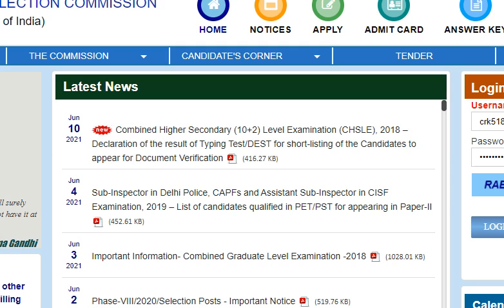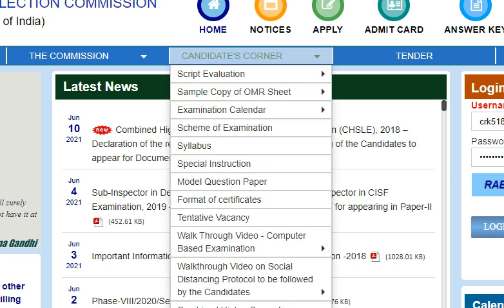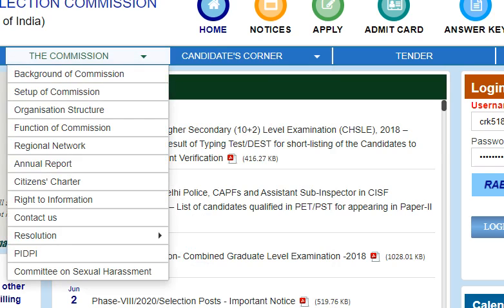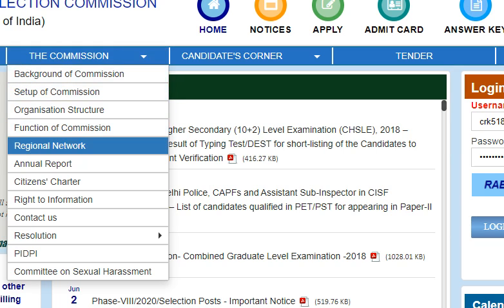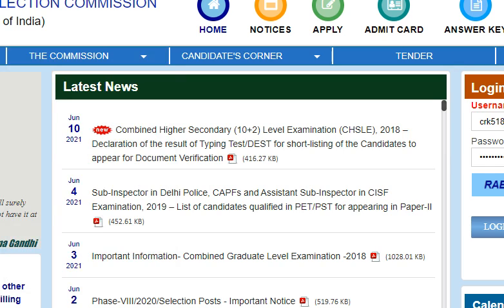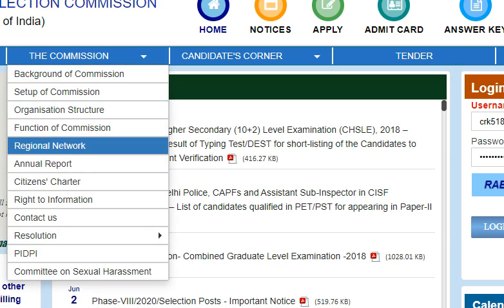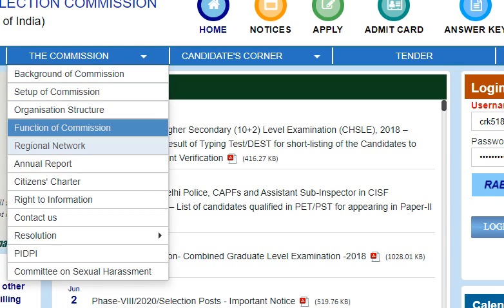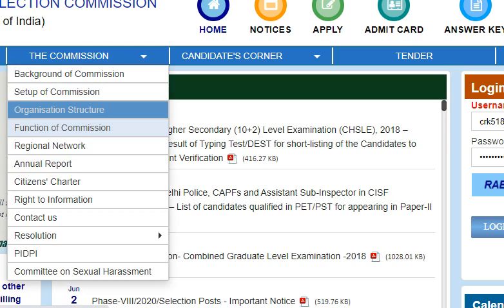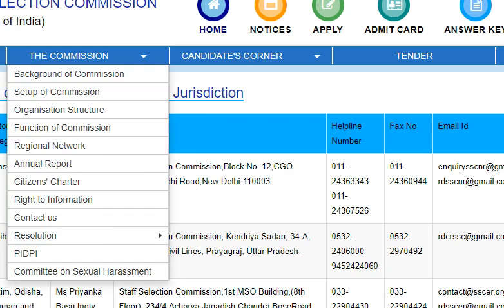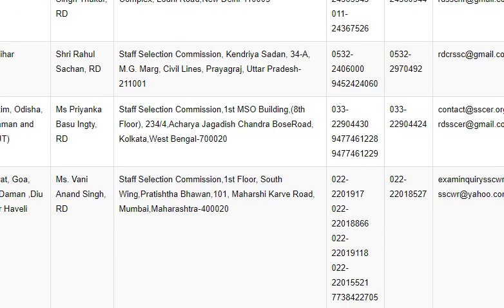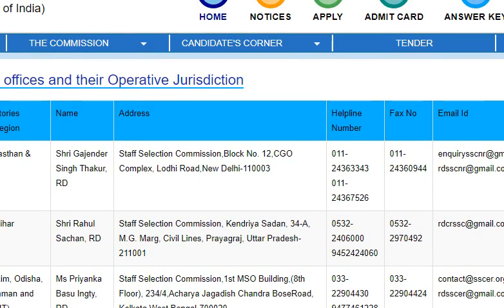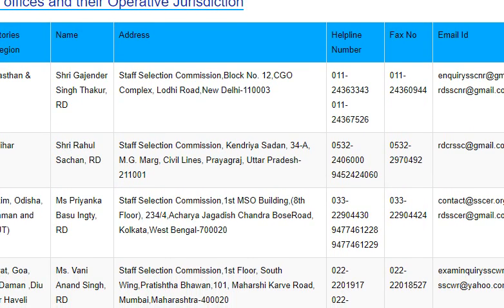You can check the regional website; ssc.nic.in is the official website. In that website there is a column called the Commission. In that you have to go to Regional Network. In the regional network you will find all the websites regarding your regions. There you will find the list of websites for your regional areas: for northern region at New Delhi, central region at Prayagraj, eastern region Kolkata, and western region Mumbai. What states come under each region, I will tell you, just listen carefully.